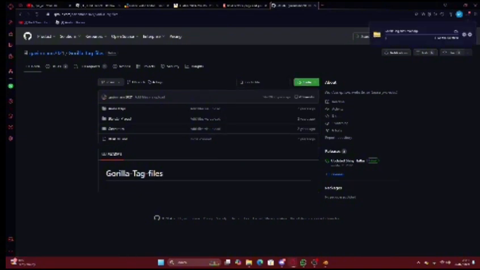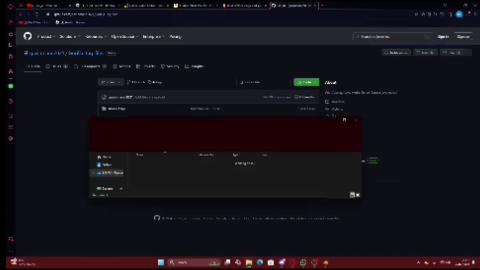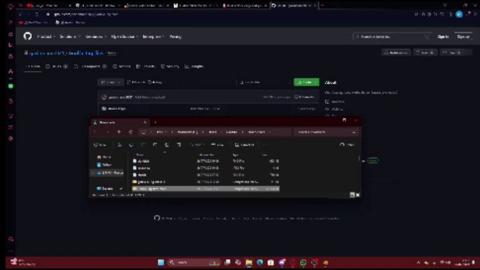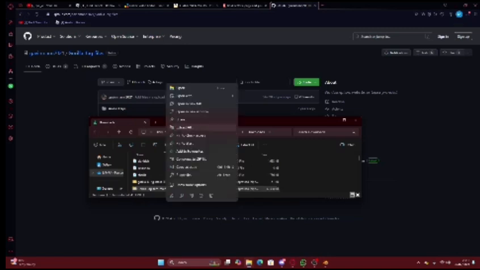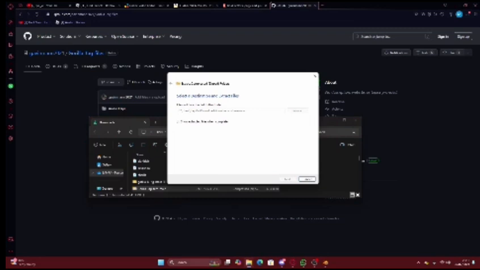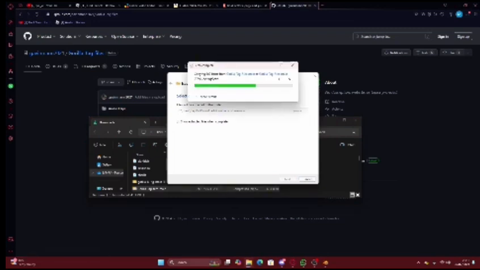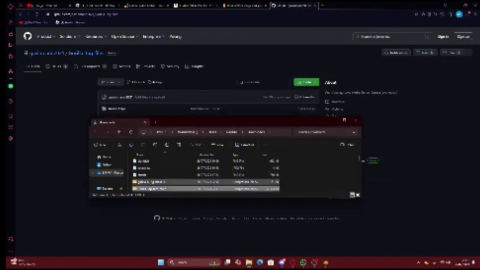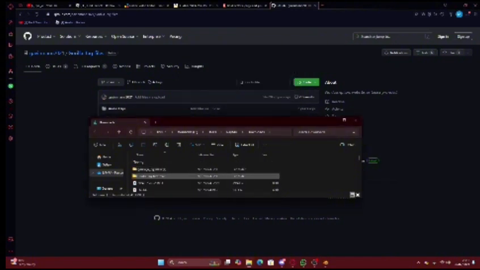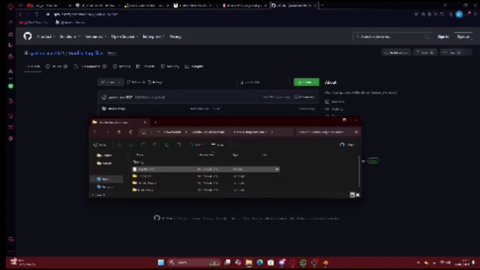It'll take a while. So not that long, I guess. So press show in folder. Right click, extract all, extract. And refresh that. And then open it up.